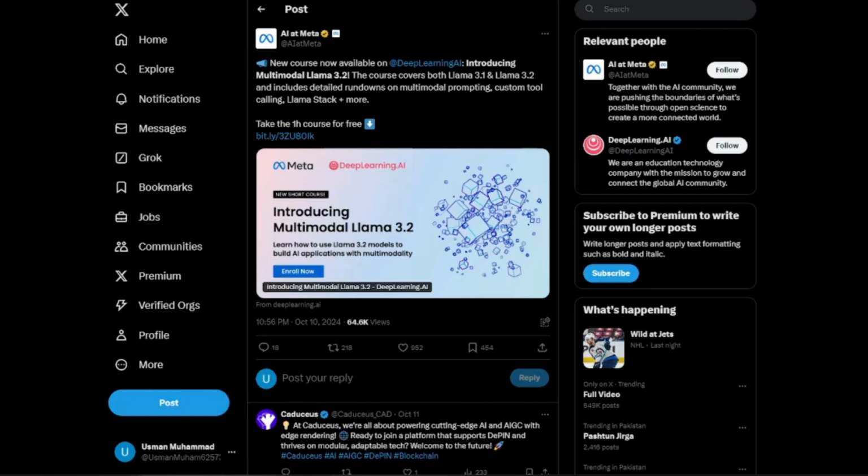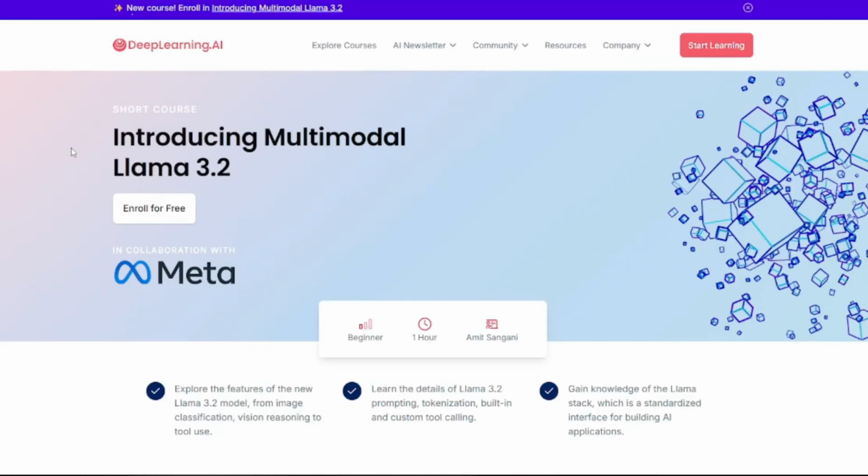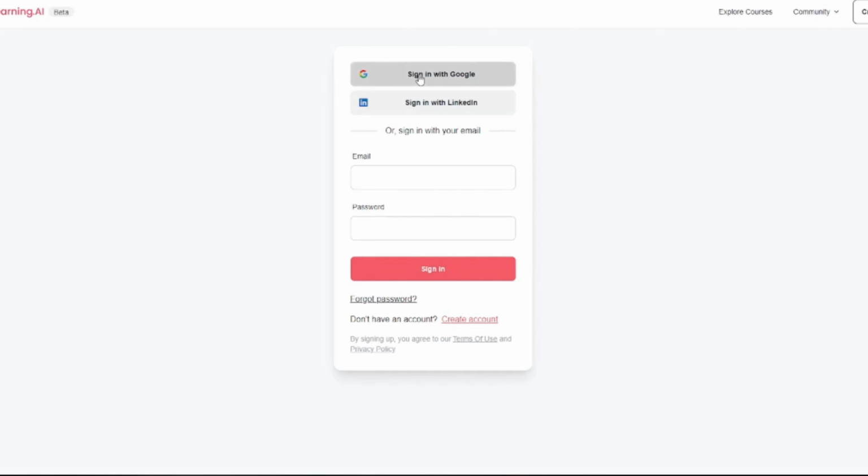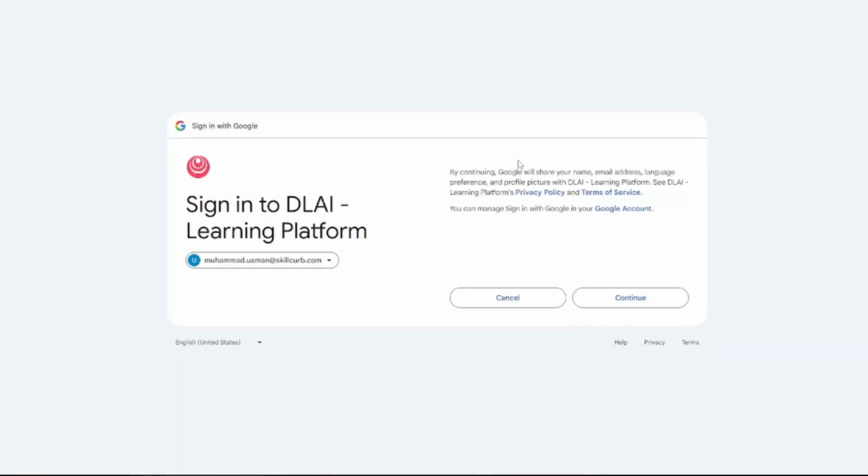So if you go to this page where we get the AI course for free, you can see you'll be directed to the DeepLearning.AI website. Now we have a short course introducing multimodal Llama 3.2, and by clicking on enroll for free, you'll be able to sign up with your Google account and get that free course without any problem.